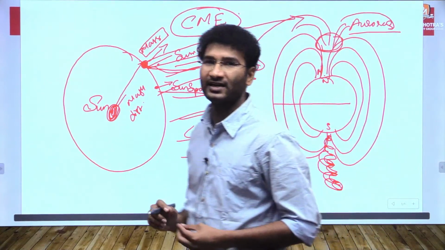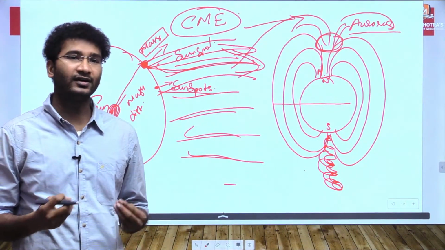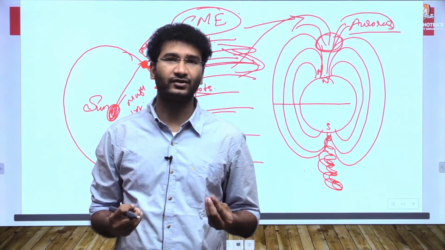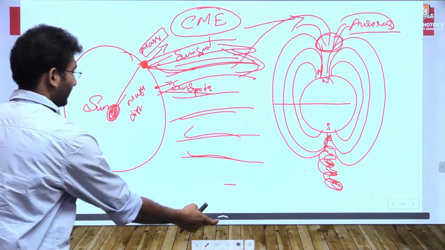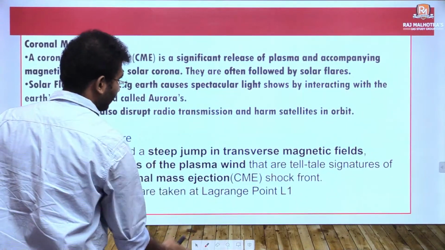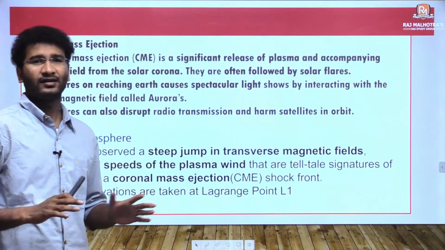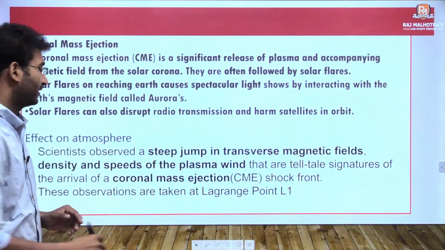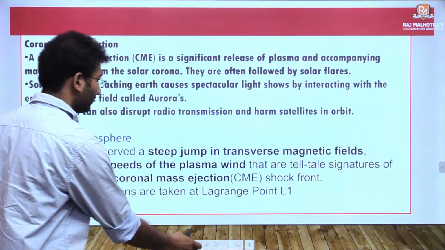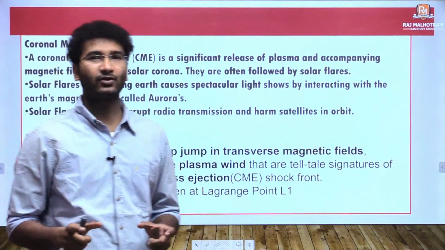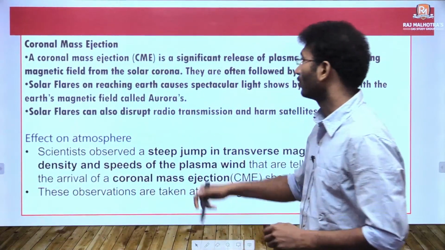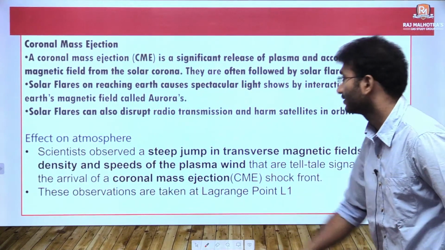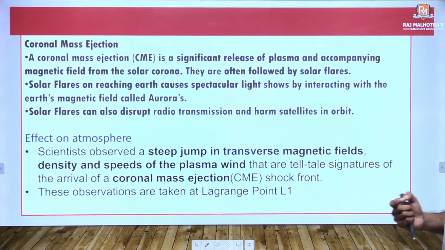This is called coronal mass ejection, and it has a huge impact on the Earth's atmosphere, like disruption of cable networks or power generation units. One such incident happened in the late 1980s in Canada. So let us look into the definition of coronal mass ejection. See, coronal mass ejection is a significant release of plasma accompanying a magnetic field from the solar corona.